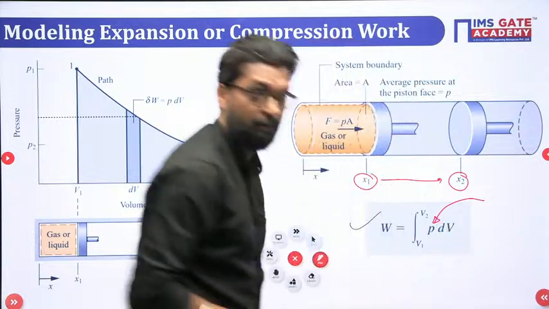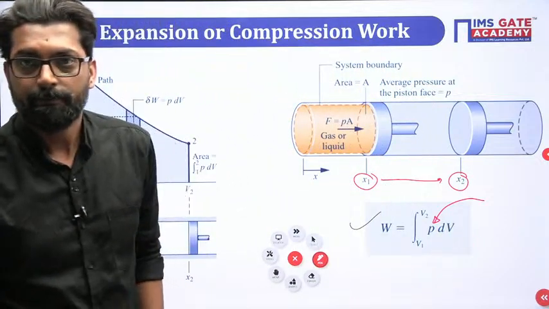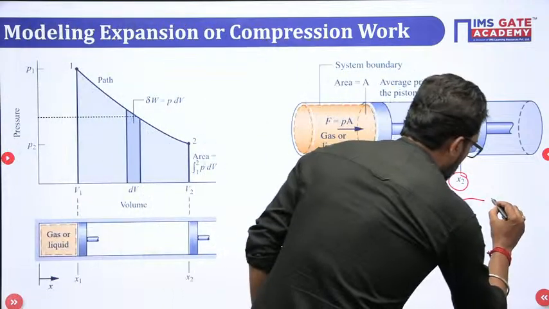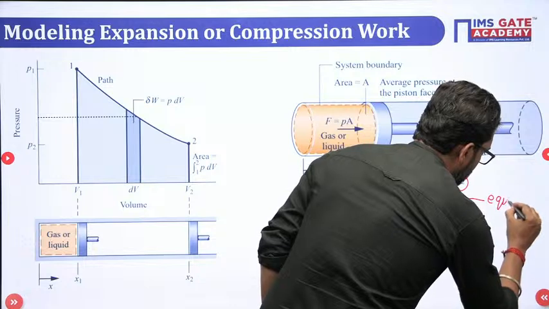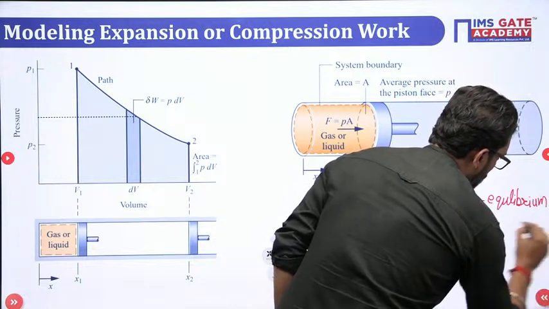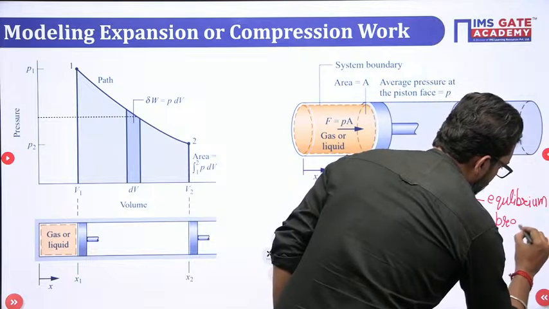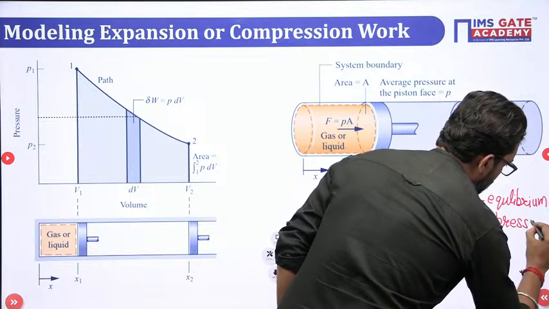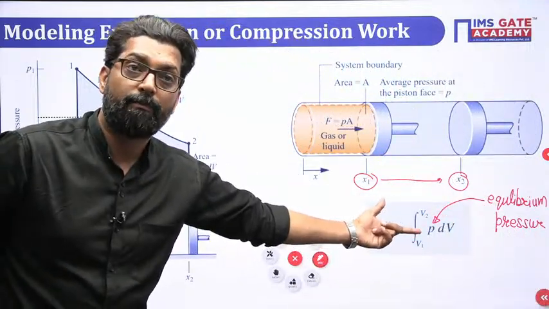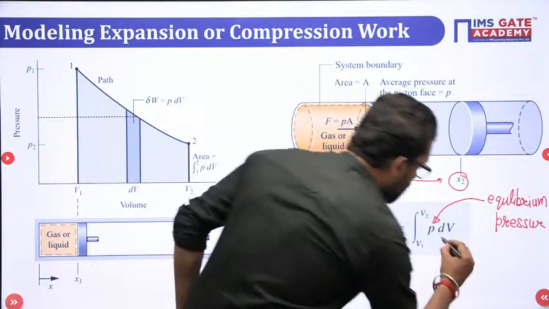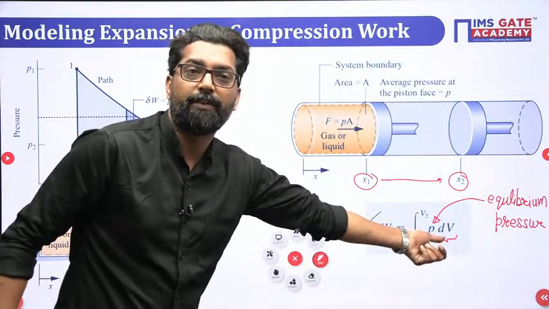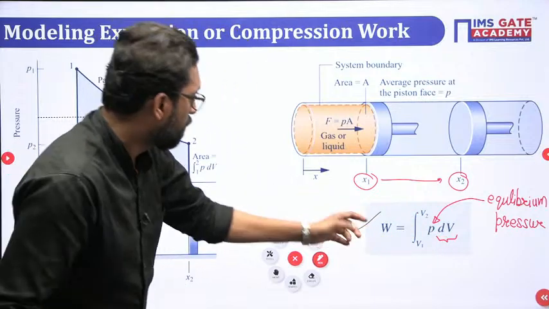This pressure is your equilibrium pressure. That means it is constant, or it may not be constant, okay? And this is your change in volume, the elementary change in volume, the displacement of the piston in the form of volume, okay?